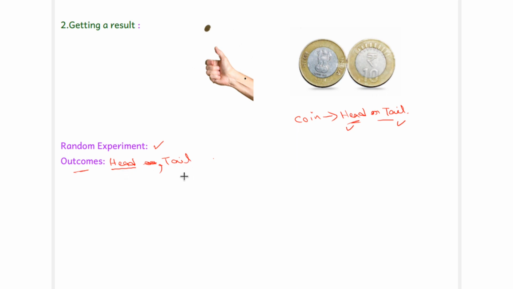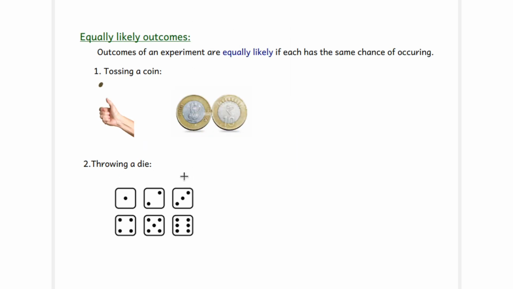Now we will discuss equally likely outcomes. In our first example, I said that we carried the umbrella for 17 days continuously and it did not rain at all. But on the 18th day when we forgot to take our umbrella, it rained heavily. So in that example, whether it will rain or not, the chances are not the same.